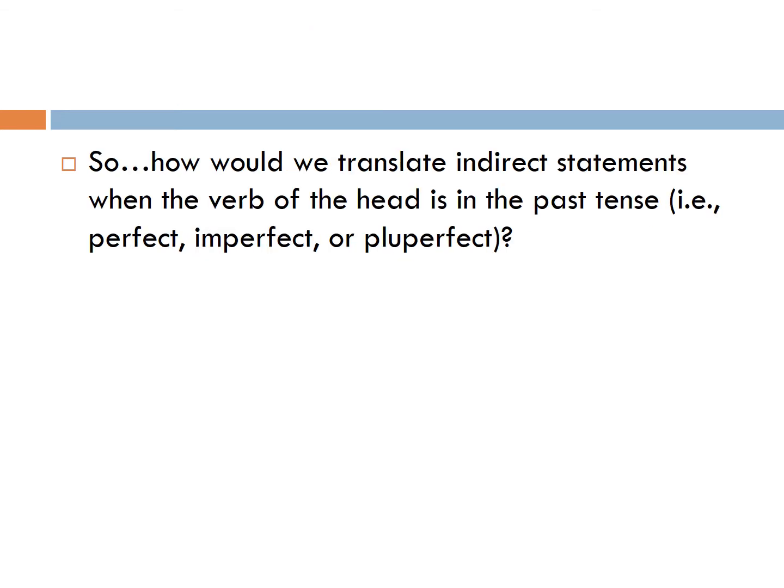But in Stage 40, we are going to start to see sentences in Latin where the verb of the head is in the past tense. And how does that affect the translation of our indirect statement? All the way up to this point, all of the indirect statements you've seen, the verb of the head has been in the present tense. So now let's figure out what happens when it is in the past tense, meaning perfect, imperfect, or pluperfect.